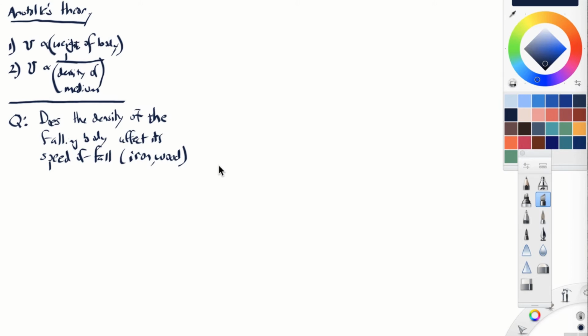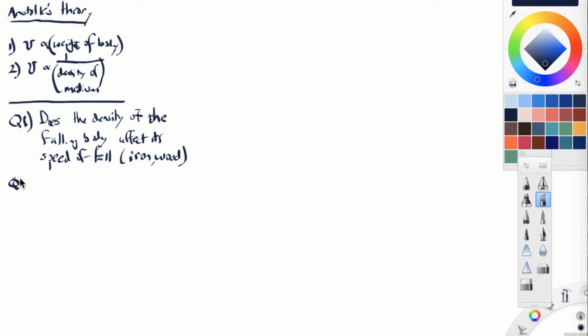So an object with the exact same density as water would have a specific gravity of 1. An object with twice the density of water would have a specific gravity of 2. So they speak in terms of the specific gravity of substances. So iron has a greater specific gravity than wood does. Okay. So the question is, does the density or the specific gravity of the falling body affect its speed of fall? So that's maybe question 1.